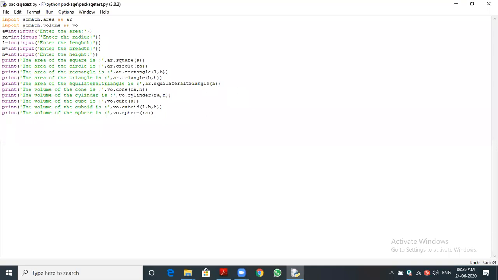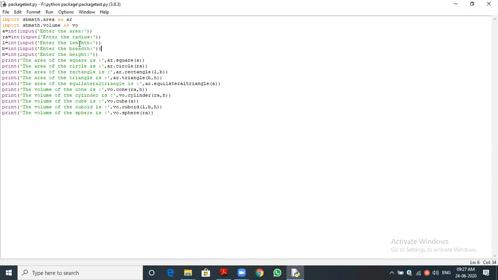We can see import SBmath.volume. Volume is another module. I am going to import the second module also from the package. So SBmath is a package, volume is the module name. I am importing volume, which is present inside the package SBmath. That's why I'm mentioning SBmath.volume.